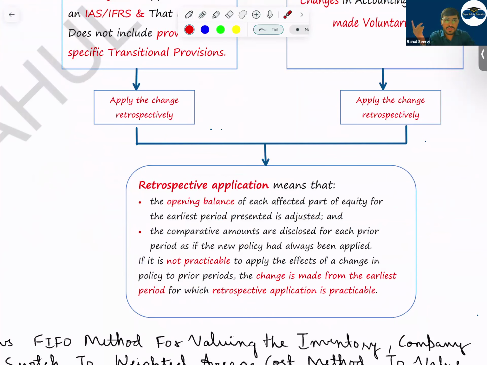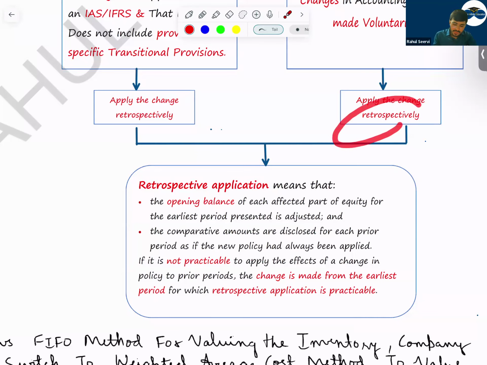Once we shift to revaluation model, do we apply retrospective treatment there? Even though cost model, revaluation model is accounting policy, when you're changing accounting policy as per IAS 8, we should follow what? Retrospective. But we are not following retrospective treatment there. Why? Because it is specifically mentioned in IAS 16 that you should follow prospective. If any standard is saying that even though the change in accounting policy is there, you have to follow prospective treatment, you have to follow that.